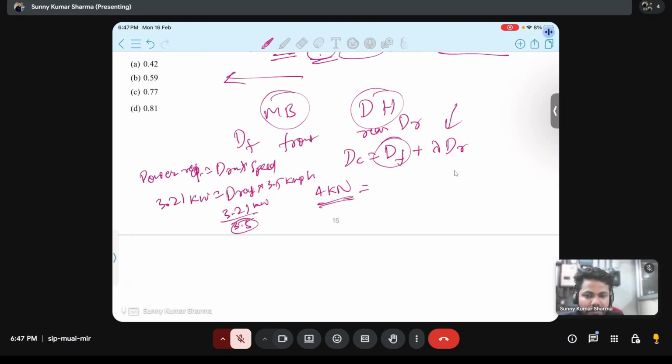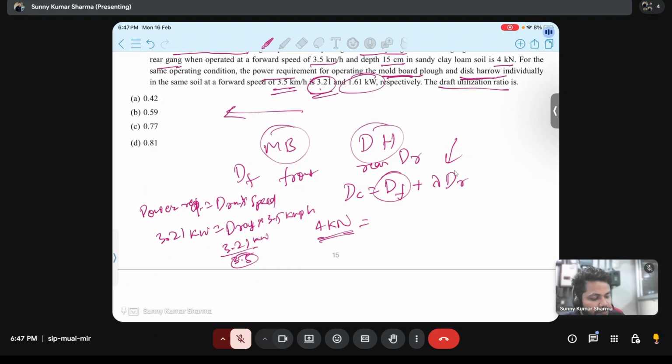So everything you can convert in kilonewton, then we can add. So draft of front moldboard will be 3.21 by 3.5 by 3.6. This will be meter per second. Here it will come in kilonewton. Plus lambda will be draft utilization ratio.